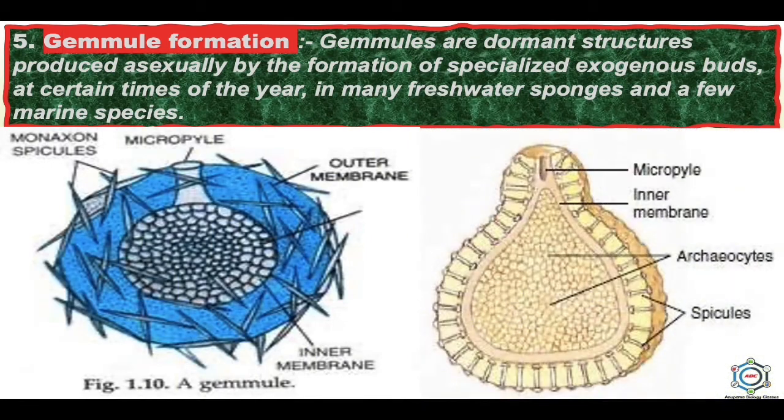This is the structure of the gemmules, and here the archaeocytes accumulate nutrients by phagocytizing other cells and then cluster together within the sponge. Here, certain cells surrounding each cluster then secrete a thick protective covering, which is known as the gemmule, and after gemmule formation, the original sponge disintegrates, and in favorable conditions, the floating gemmule produces a new sponge.